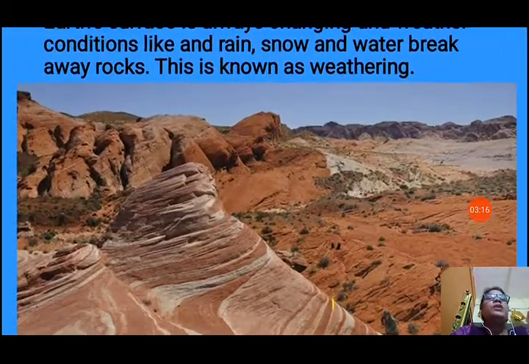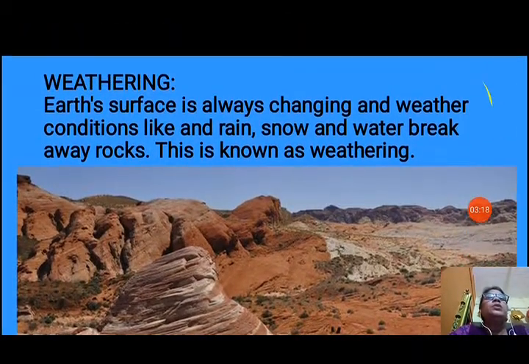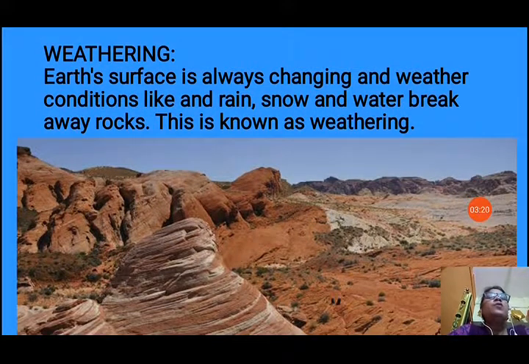Now weathering. What is weathering? So let us see what is weathering. Earth's surface is always changing and weather conditions like rain, snow and water break away rocks. Due to the heat of the sun, the rocks get heated. After that when there is rain or snow or water, then it becomes cool. So continuous heating and cooling of the rock breaks the rock.